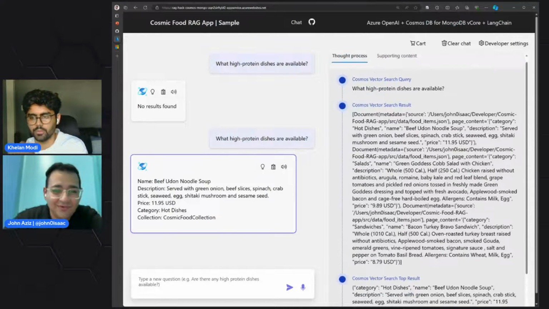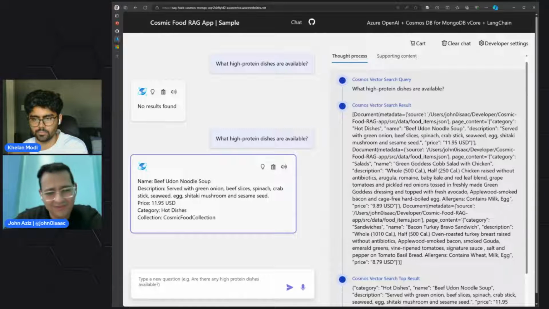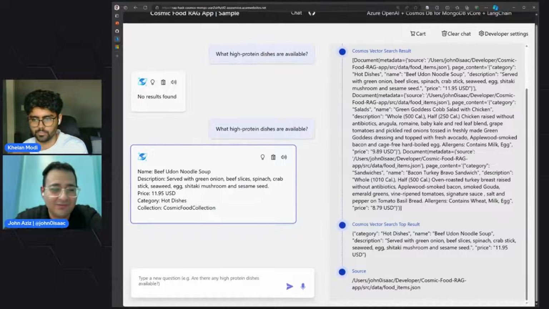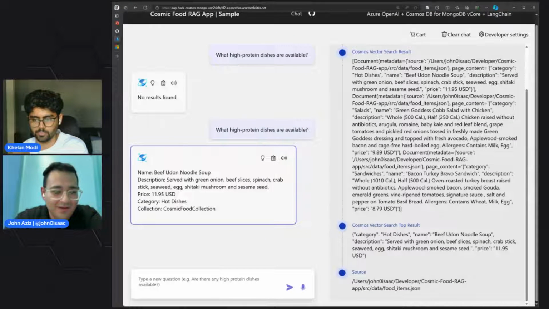So all of these were returned, and they were matched by vector search, and then we choose the top one or the top result from all of the results that got returned from the database, and we give it back to you at the end, I guess, if you scroll down a bit. Yeah, that's the source. Now, as you can see, you can also look at the source where the data was retrieved.